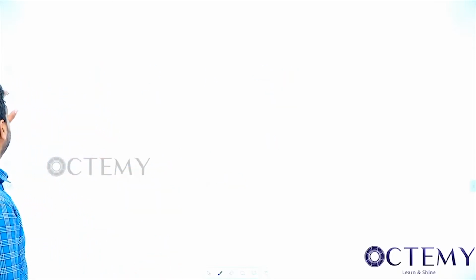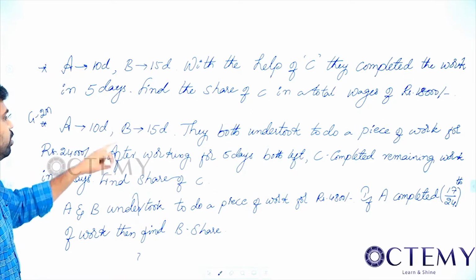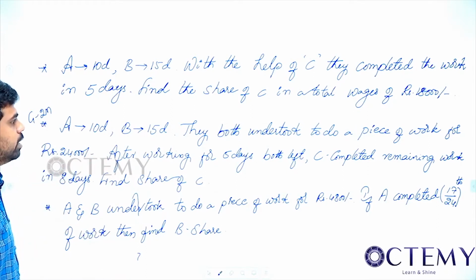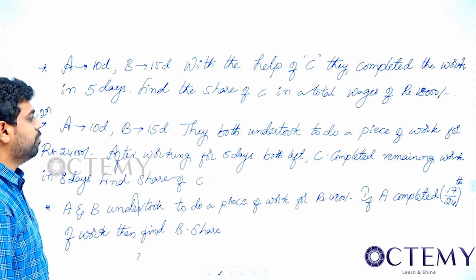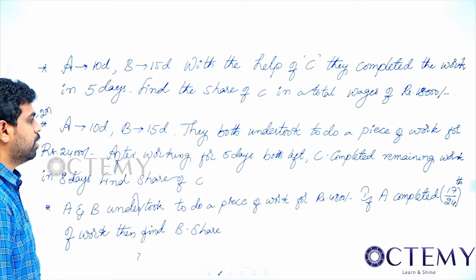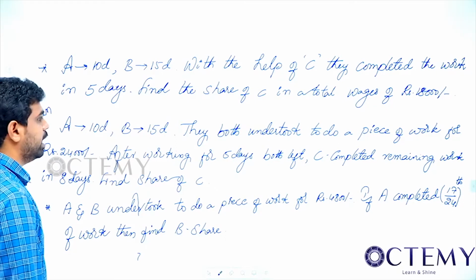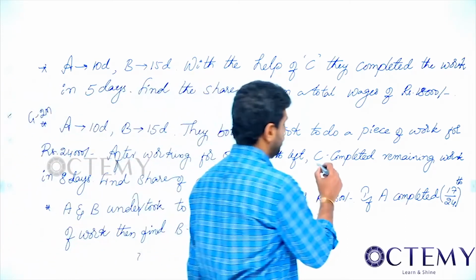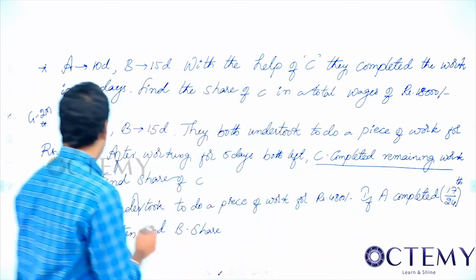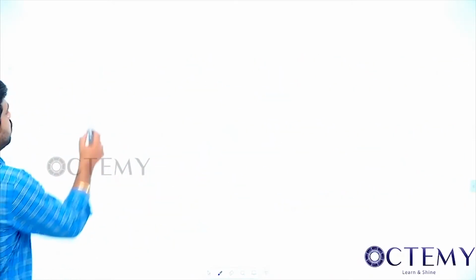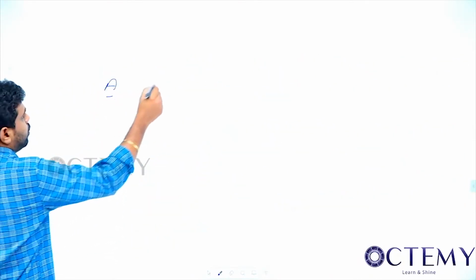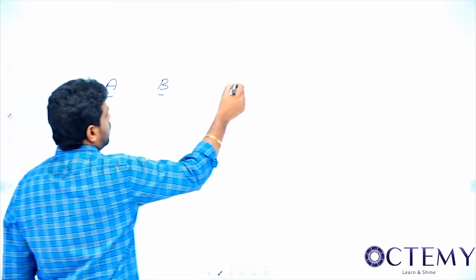So for next one, what did he tell? A can do the work in 10 days, B can do in 15 days. They both undertook to do a piece of work for 24,000. After working for 5 days, both left. C completed remaining work in 8 days. See, this point is very important. Remaining work in 8 days, he told. Okay, remember that. So now A, B and C.